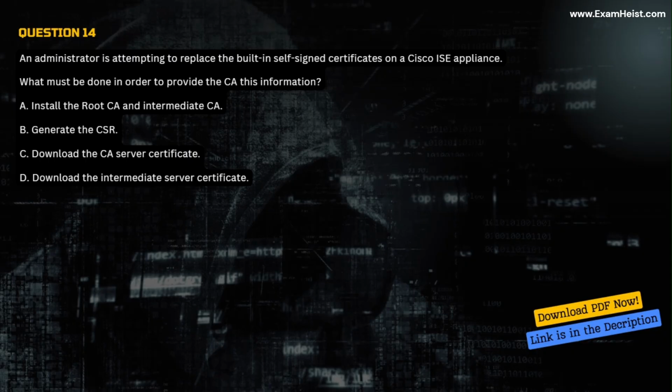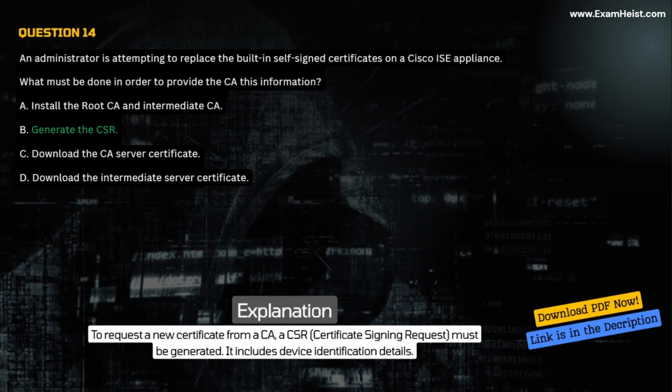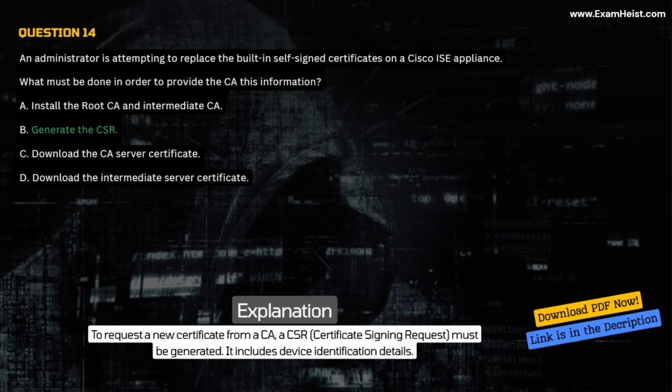D. Download the intermediate server certificate. Correct answer B. Generate the CSR. Explanation. To request a new certificate from a CA, a CSR, certificate signing request, must be generated. It includes device identification details.